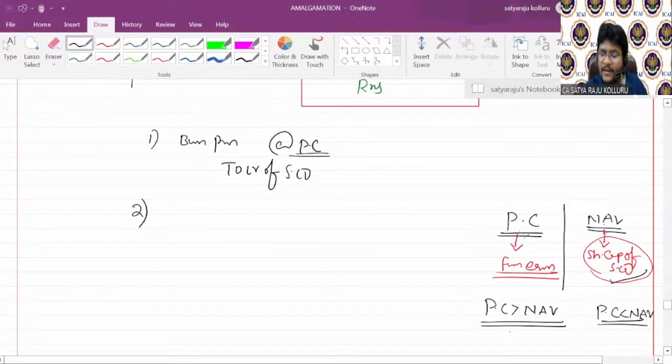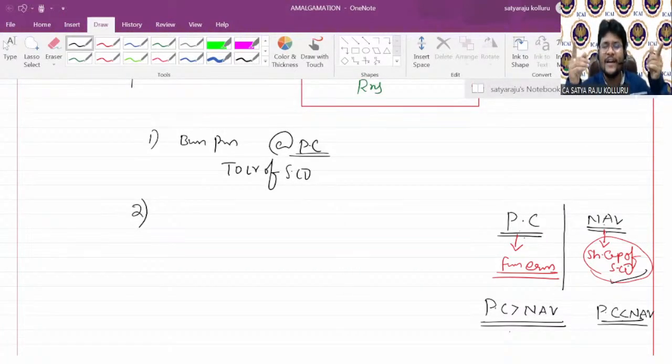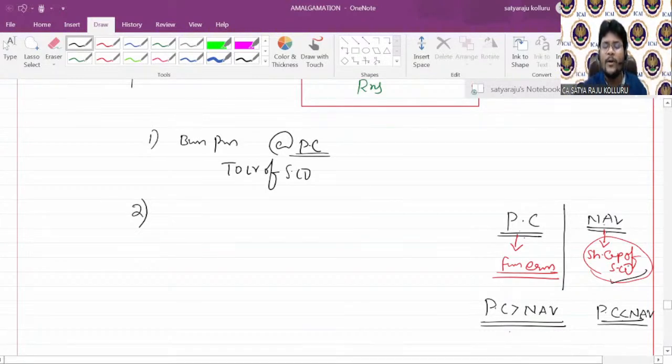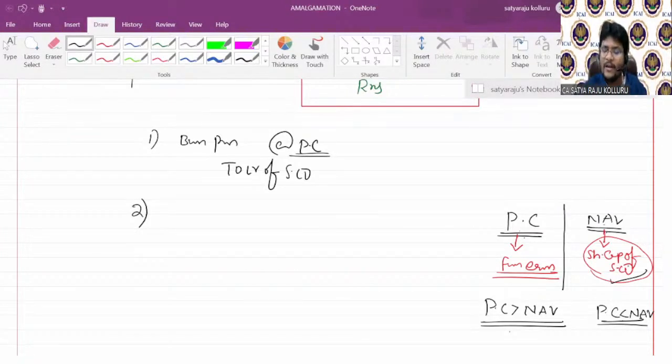If the purchase consideration is less than the share capital of the selling company, what do I need to do? That is suspense. We will discuss such issues in the next class, guys. Before coming to the next class, please all of you complete the ICAI Limited problem as the given homework. So I will continue the discussion of amalgamation in the nature of merger. So what happens if PC is more than NAV? What happens if PC is less than NAV?